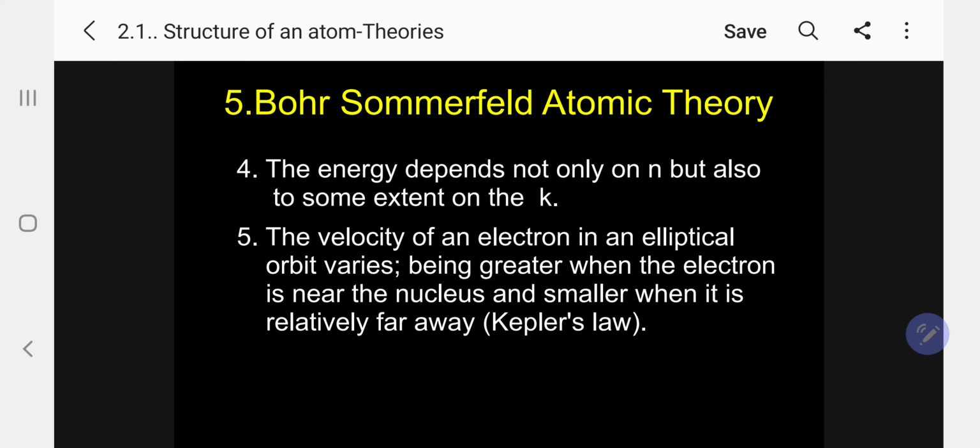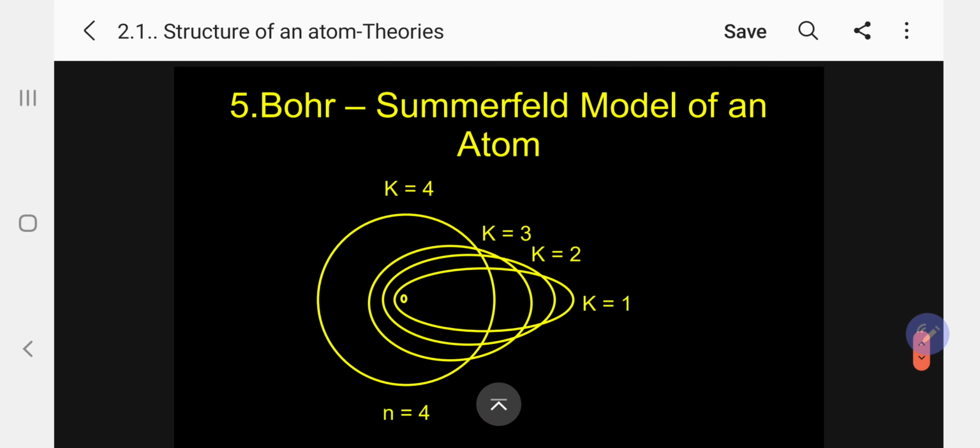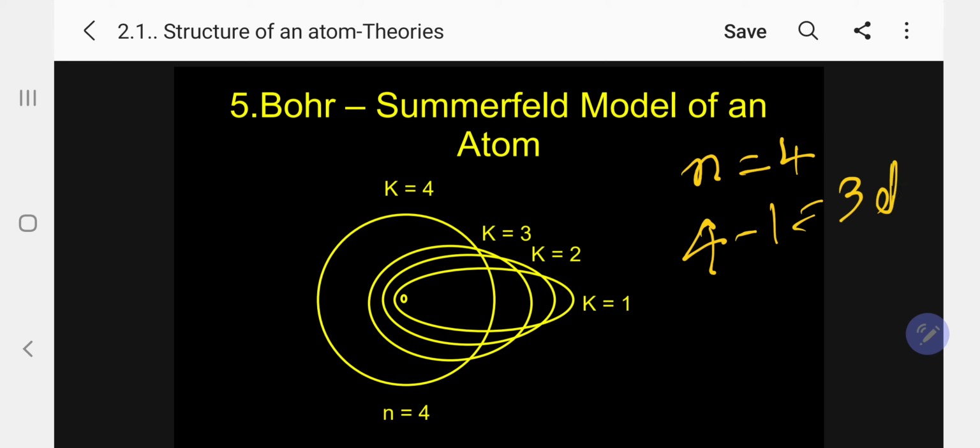Next one. Now compare, according to the Bohr-Sommerfeld model of an atom, we have taken n equal to 4. n equal to 4 means n minus 1 equals 3 elliptical and 1 circular. So I am giving k equal to 1, k equal to 2, k equal to 3, k equal to 4 for n equal to 4. So always 1 circular, and the remaining will be elliptical.